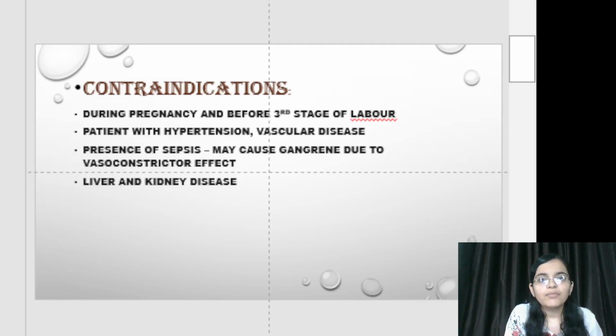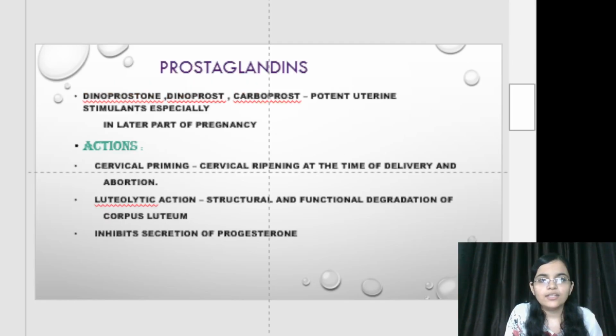Contraindications, during pregnancy and before third stage of labor, it is contraindicated. It is also contraindicated in patients with hypertension and vascular disease. It is also contraindicated in sepsis cases because it can cause gangrene in that patient due to the vasoconstrictor effect. It is also contraindicated in liver and kidney diseases.